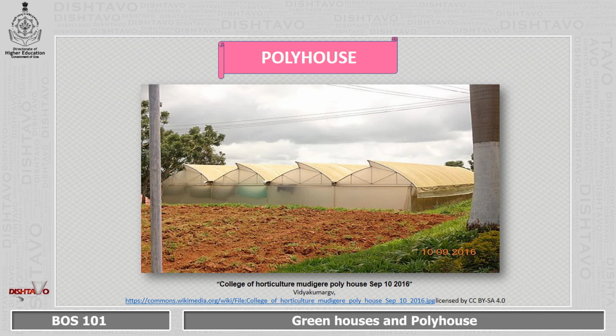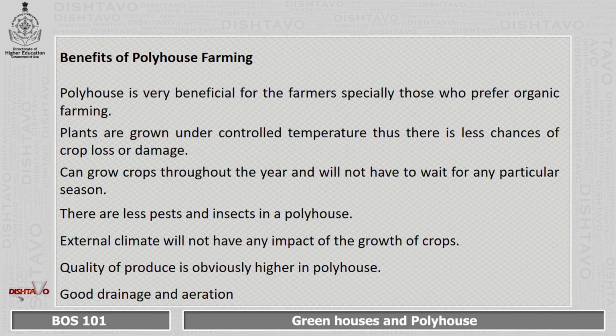Next is polyhouse. Now, let us see the benefits of polyhouse farming. Polyhouse is very beneficial for the farmers, especially those who prefer organic farming. Plants are grown under controlled temperature, thus there is less chance of crop loss or damage. Can grow crops throughout the year and will not have to wait for a particular season.